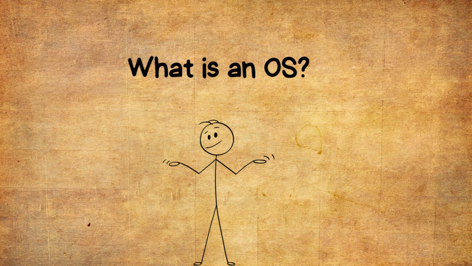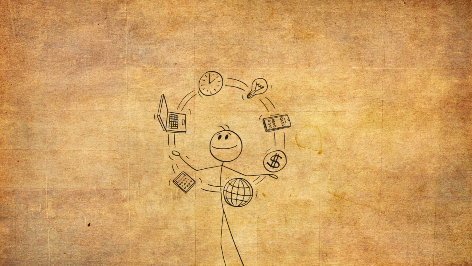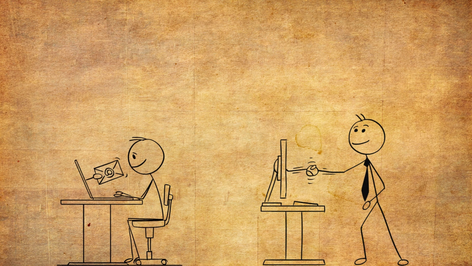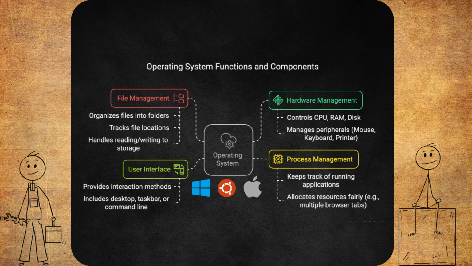At its core, an operating system is like a middleman, or really, a manager. It manages your computer's hardware, files, and programs, and how everything talks to each other. Think of it as the translator between you and the machine. When you click a button, the OS figures out what hardware needs to do what and makes it happen. Every time you open a browser, type in Microsoft Word, or listen to music, the OS is working behind the scenes, coordinating everything. Let's look at the four main jobs of an operating system.